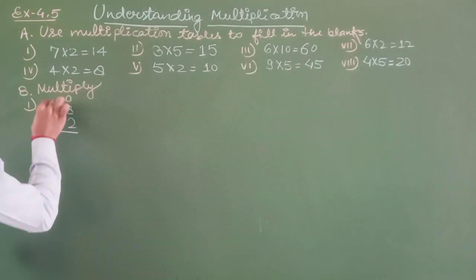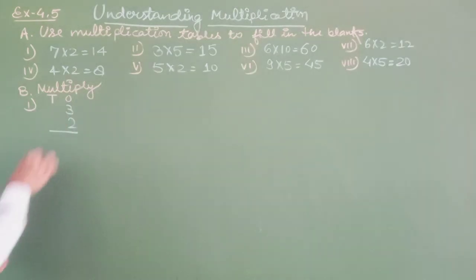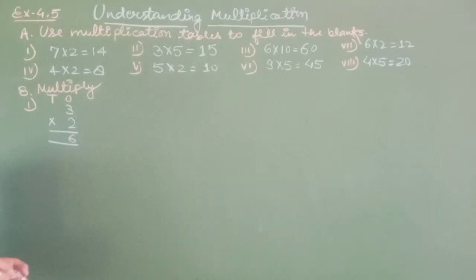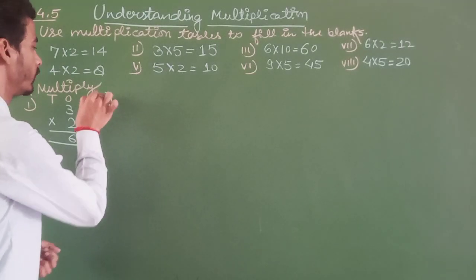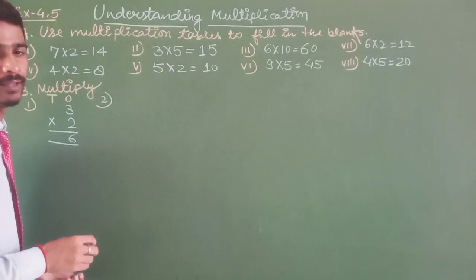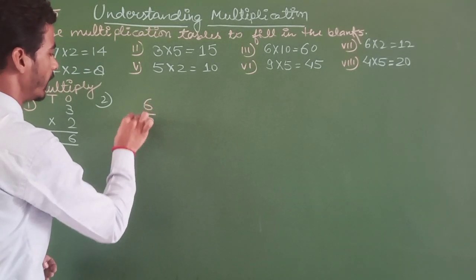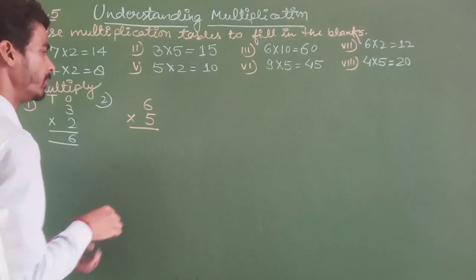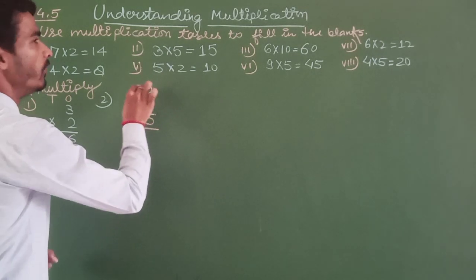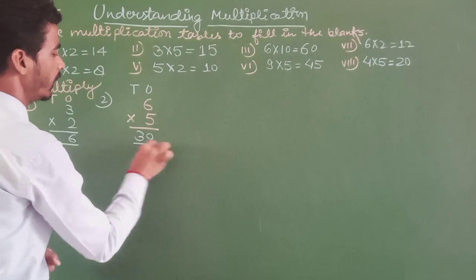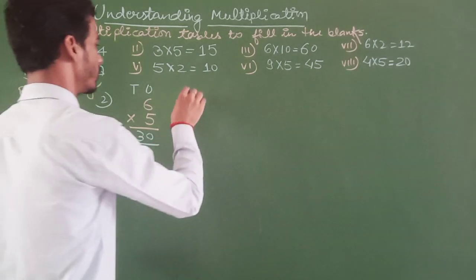That is ones and that is tens. 3 2s are 6, so 6 ones. 3 multiplied by 2 ones is equal to 6 ones. The second question is 6 multiplied by 5. 5 multiplied by 6 ones is equal to 30. So 6 multiplied by 5 is 30.